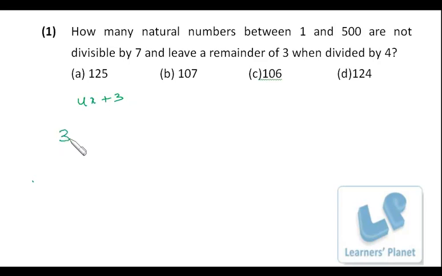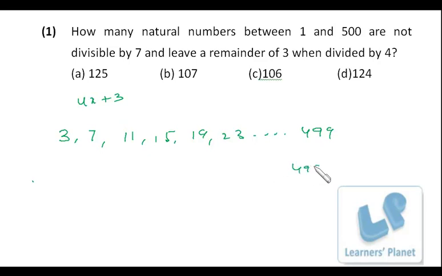We can start from 3, right? Then the common difference should definitely be 4. So 3, 7, then 11, 15, then 19, 23, and the sequence will go till the last number. 500 is a multiple of 4, so 1 less than that, that is 499, right? So in all, these many numbers will be there which are in 4x plus 3 format.